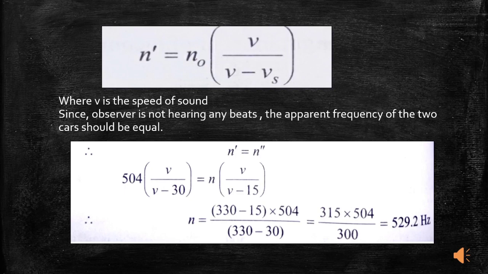Since the observer is not hearing any beats, the apparent frequency of the two cars should be equal. So by looking into the equation, we get n dash is equal to n double dash.